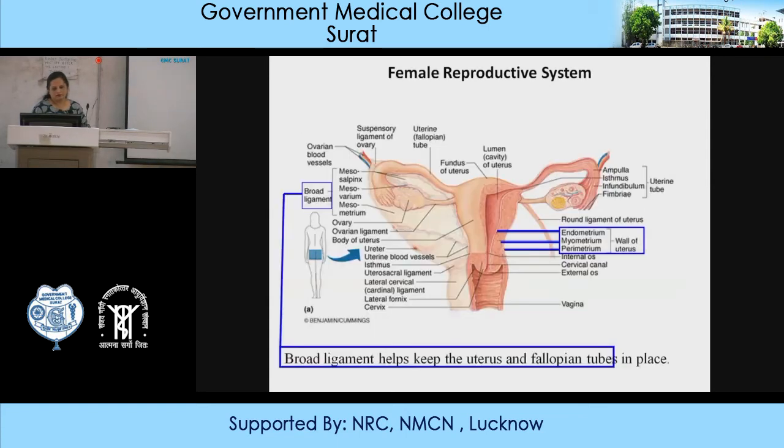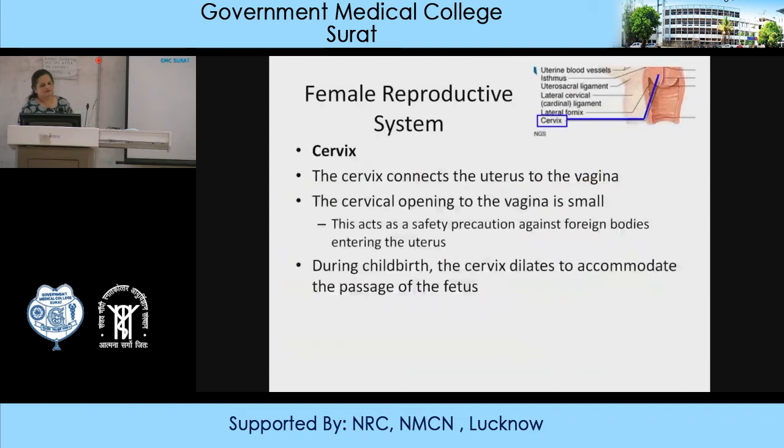Then you have the cervix. The cervical opening is small. It acts as a safety precaution against foreign bodies entering the uterus. During childbirth, the cervix dilates. It forms a part of the birth canal. And sometimes if the cervix dilates before full term, then you have to do cervical os tightening. The cervical os has to be tightened if there is a chance of abortion.